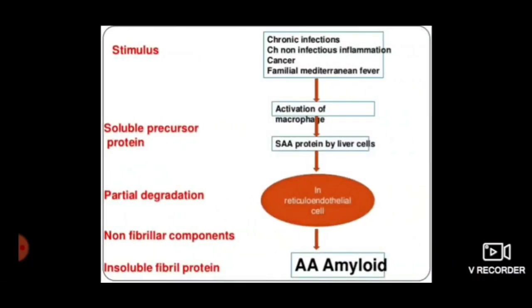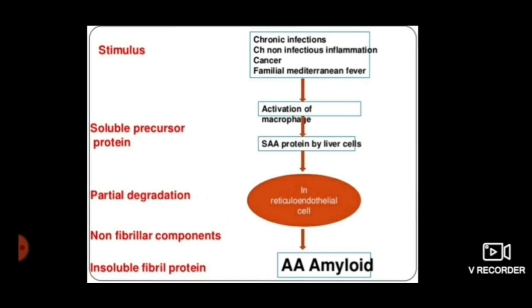Its pathogenesis: chronic inflammatory conditions lead to the production of cytokines, mainly interleukin 1 and interleukin 6, due to the activation of macrophages. And these interleukins will act on the liver. Liver starts producing various reactive proteins, in which one of them is serum amyloid associated. And SAA undergoes partial degradation, which leads to the formation of AA amyloid, which is seen in case of secondary amyloidosis.